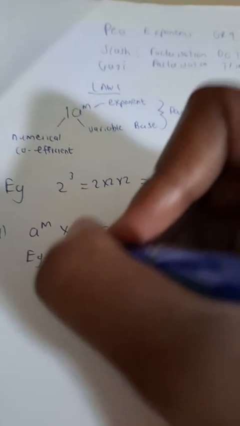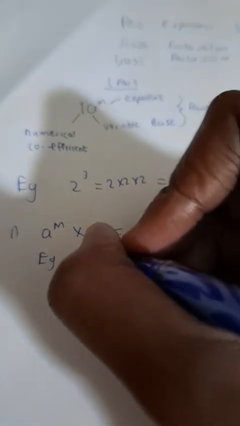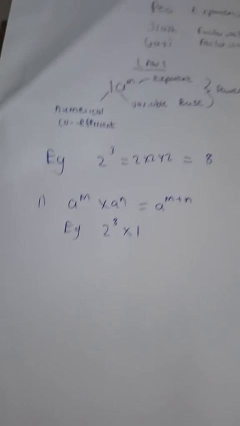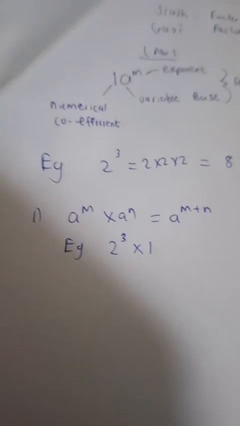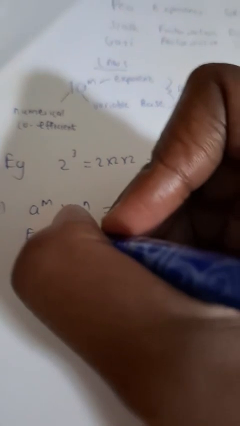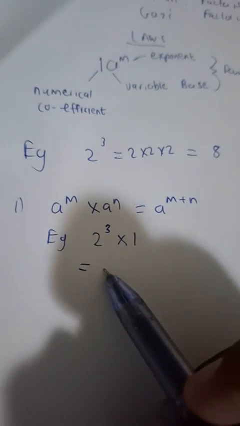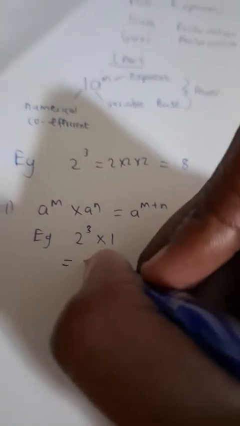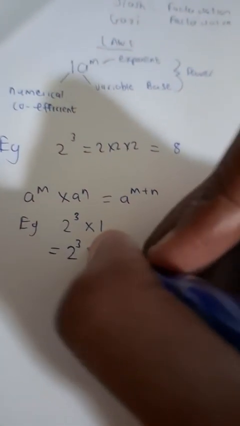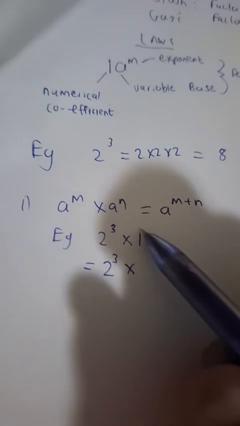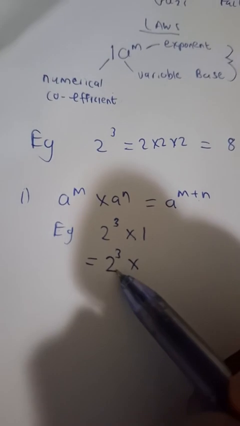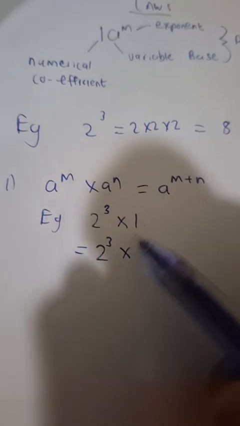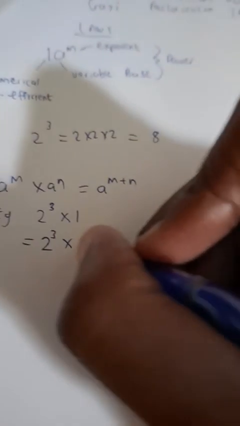So a typical example is that if we have 2 to the power 3 times 1, and I'm using 2 to the power 3 times 1 deliberately because I want to reveal something else. And 2 to the power 3 times 1, we know is 2 to the power 3, but just bear with me here. How do we write 1 so that it has the same numerical base as the base 2? 1 can be written as what? 2 to the power 0.